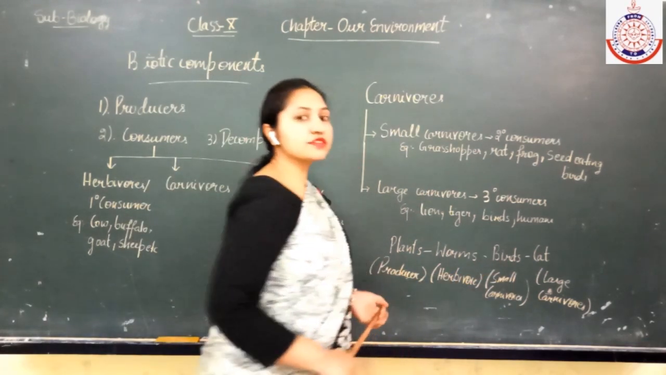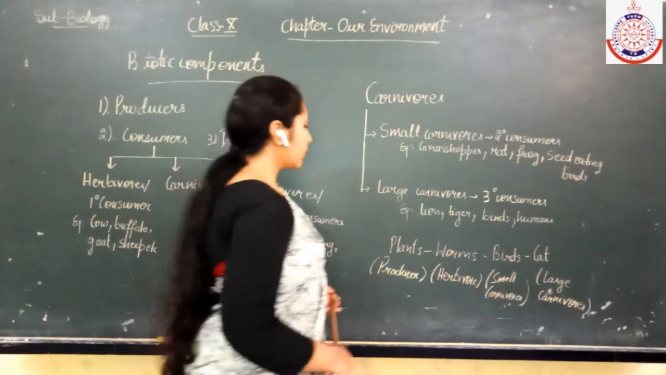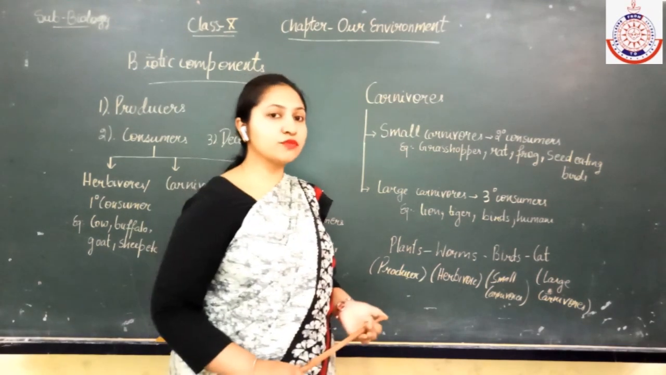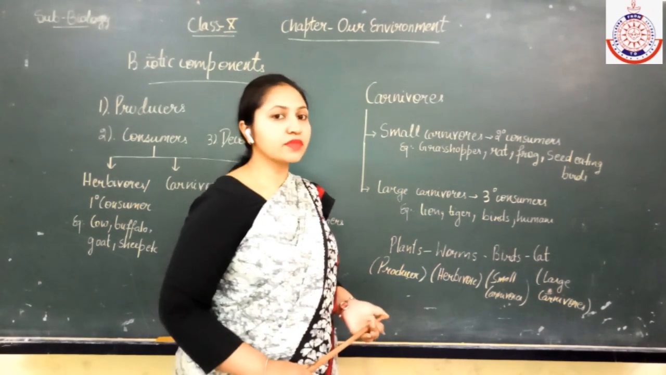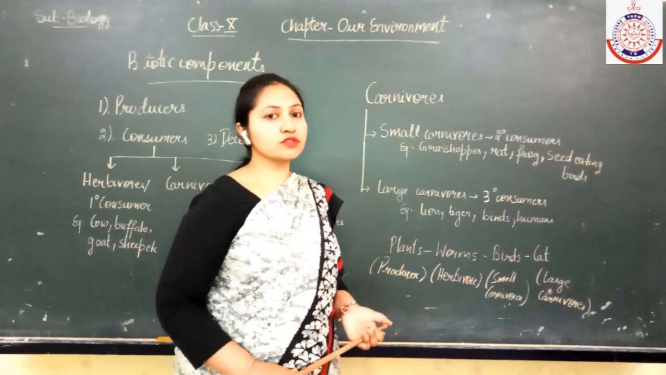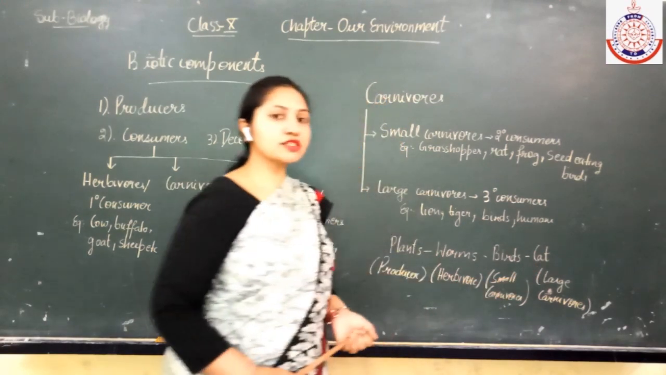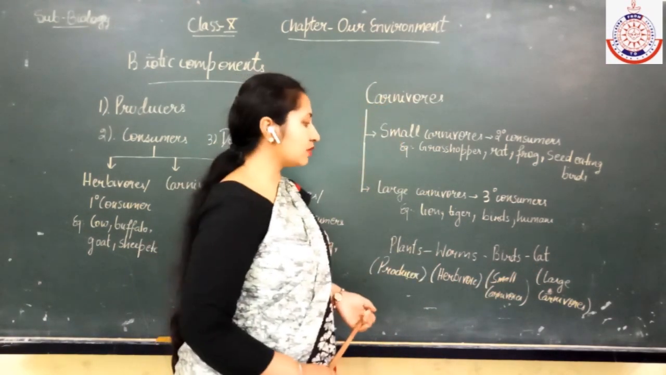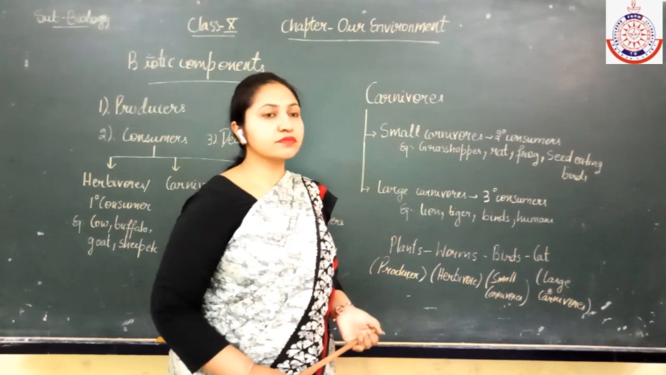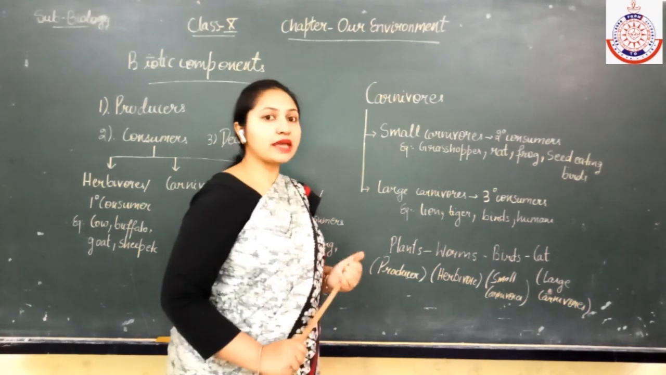Next are the birds. Birds are the small carnivores because they depend upon the worms. They depend upon the herbivores for their food. What are the small carnivores? Which depend upon the herbivores for their food. And the cat will come under the large carnivores because it depends upon the birds, means the small carnivores, for their food. So I think this food chain is clear to you. Any doubt in this?